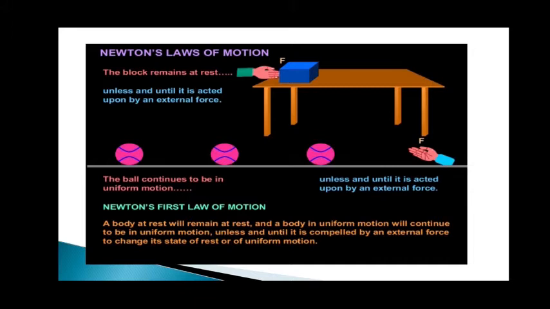A body at rest will remain at rest, and a body in uniform motion will continue in uniform motion unless and until it is compelled by an external force to change its state of rest or uniform motion. Until you force that block to move, it will be at rest. Until you force that ball to stop, it will not stop. So this is called Newton's first law of motion.